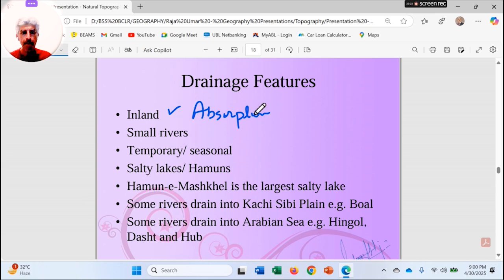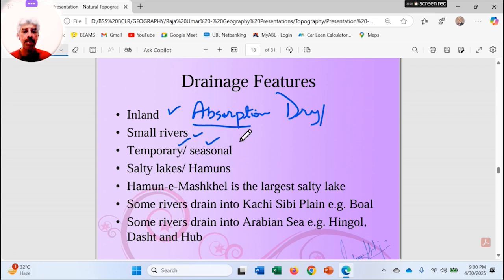The water, as I told you, the rivers get dry. It means that that is the inland drainage system. Water gets absorbed into the soil because of the heat, or it evaporates, right? So there are smaller rivers in that region. We're going to discuss them as well.